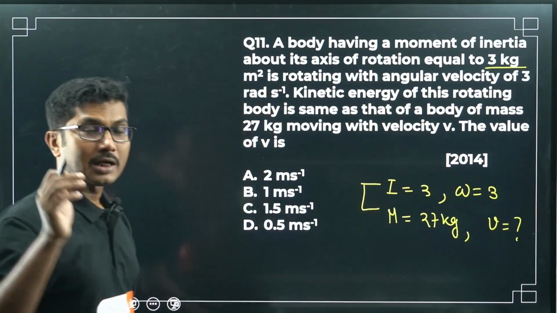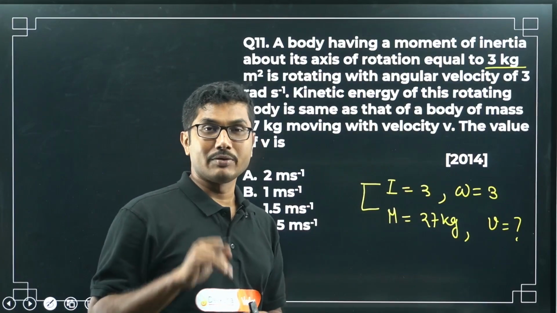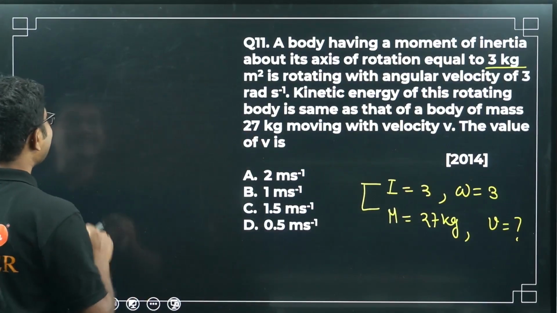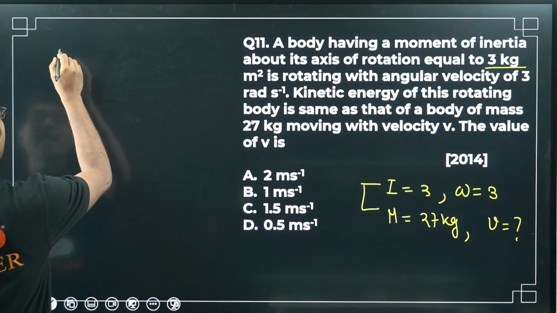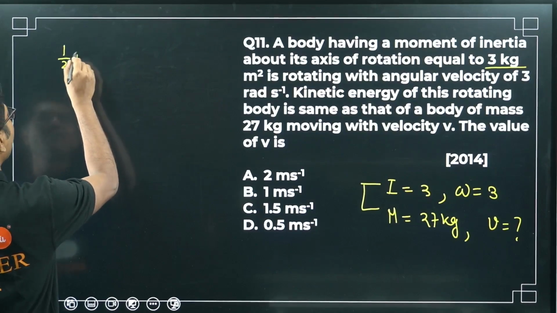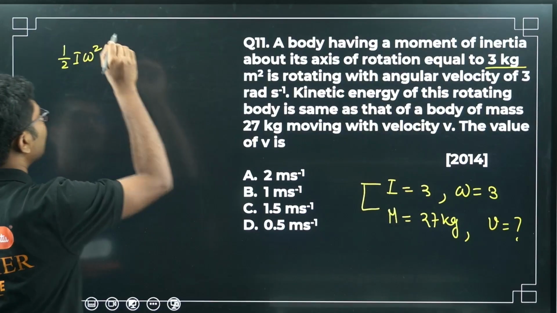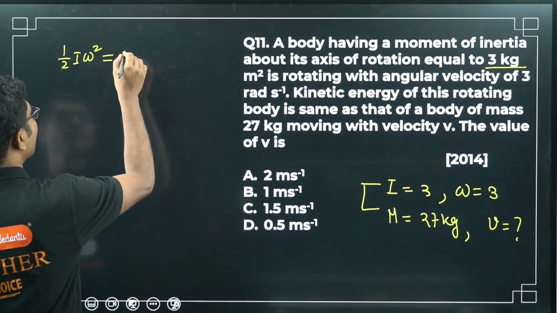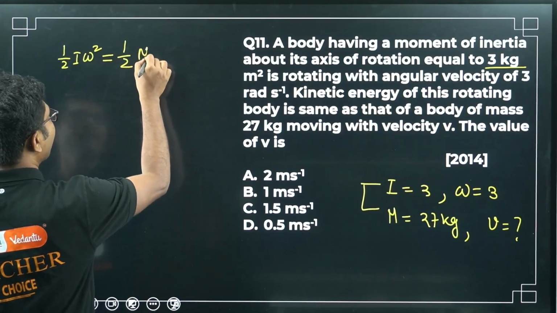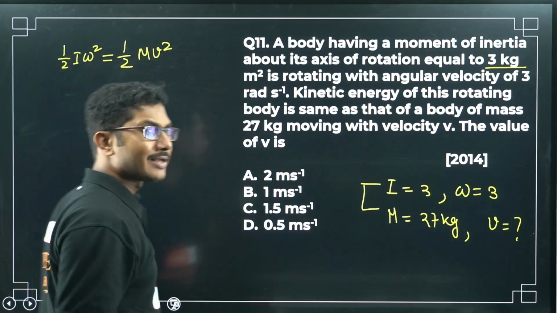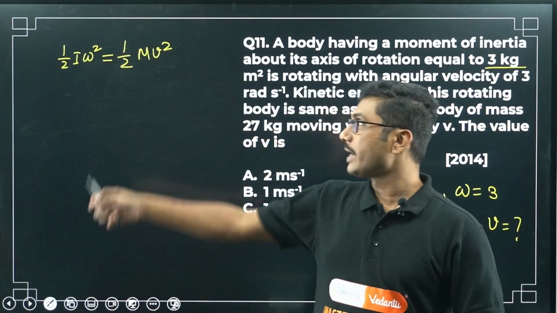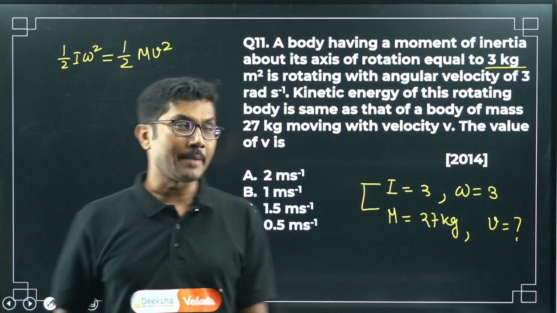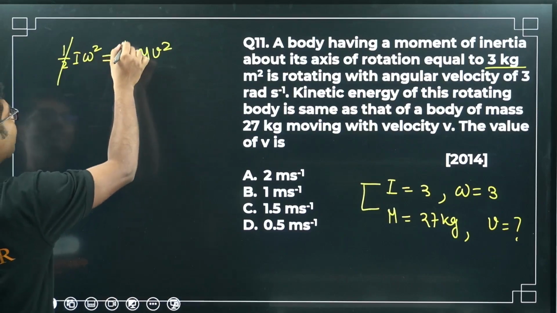Now if you remember the comparison between linear and angular motion, what is the kinetic energy in angular motion? Kinetic energy in angular motion is half I omega square, right? What is the kinetic energy in linear motion? Linear motion is half m v square. Now both of them have the same kinetic energy, so I have written the equal sign in between them.